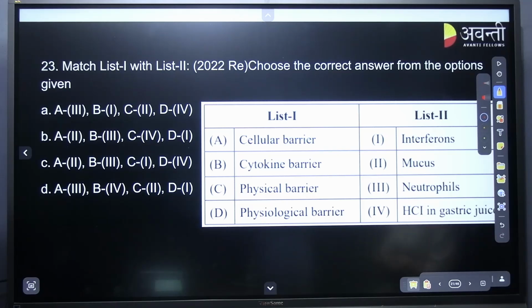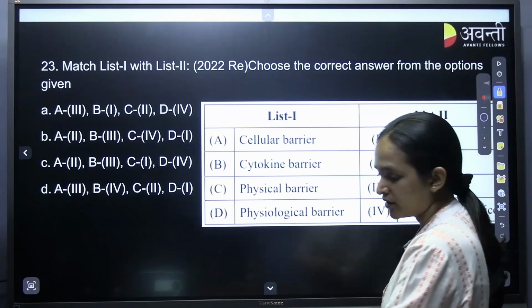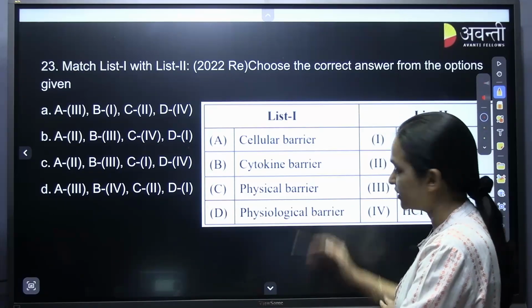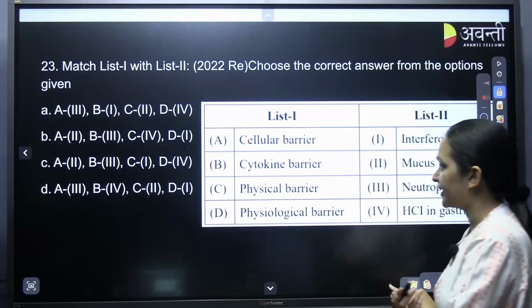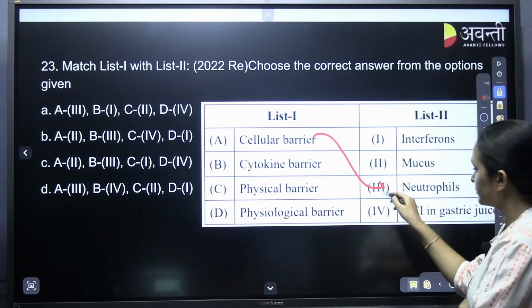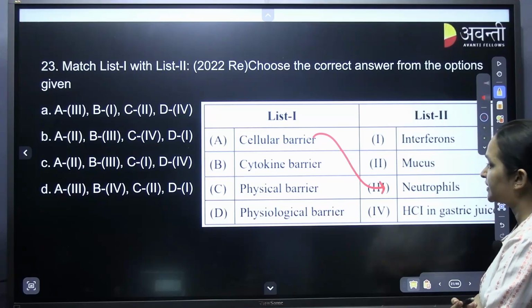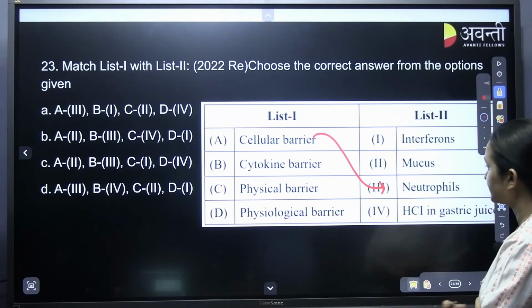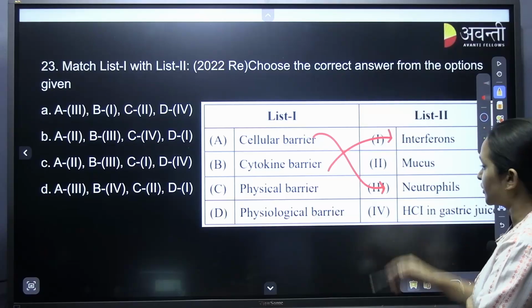Match list 1 and list 2. Again, see, I said right, similar kind of questions. Most probably these kinds of questions are repeated again and again. Cellular barrier, neutrophils. Cytokine barrier, interferons.